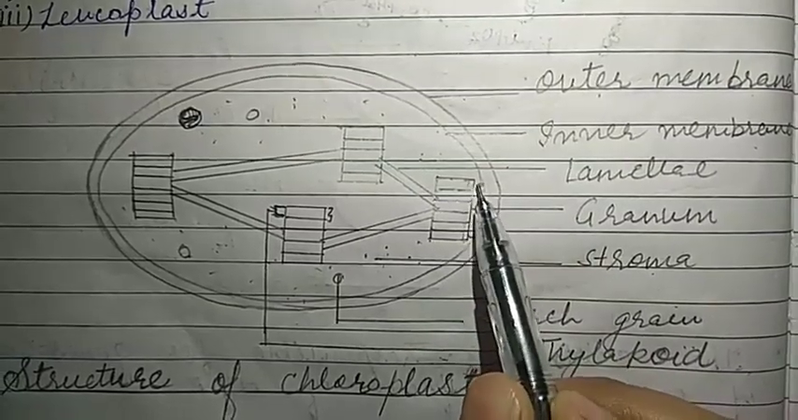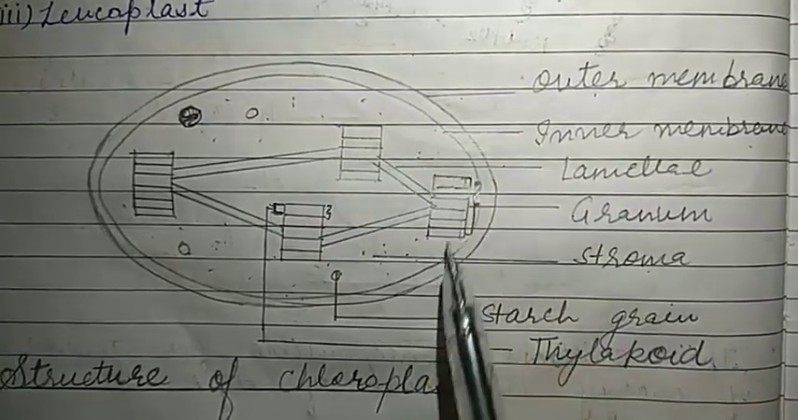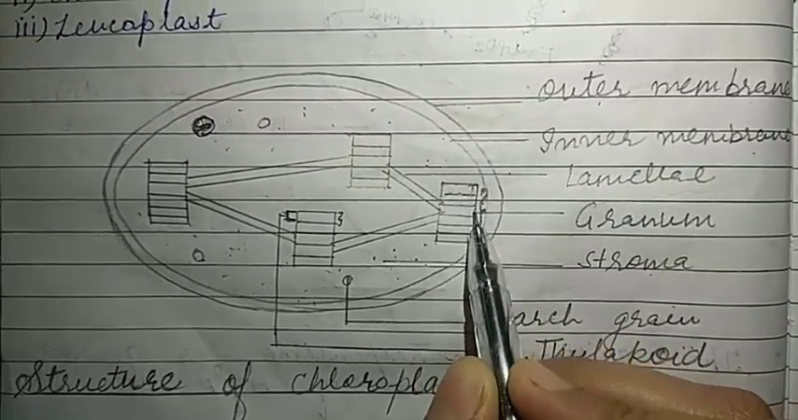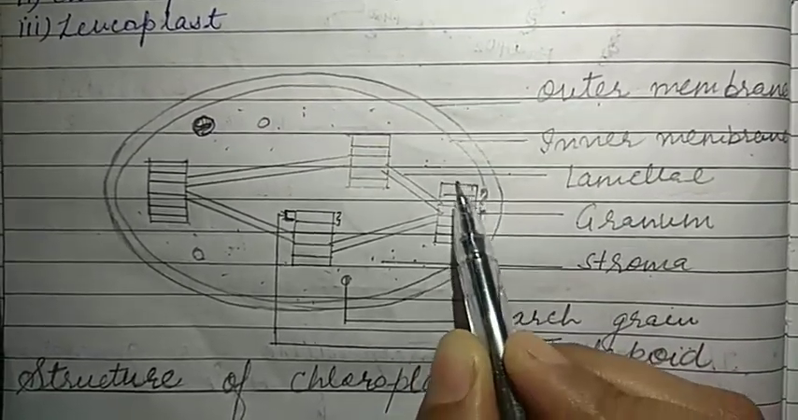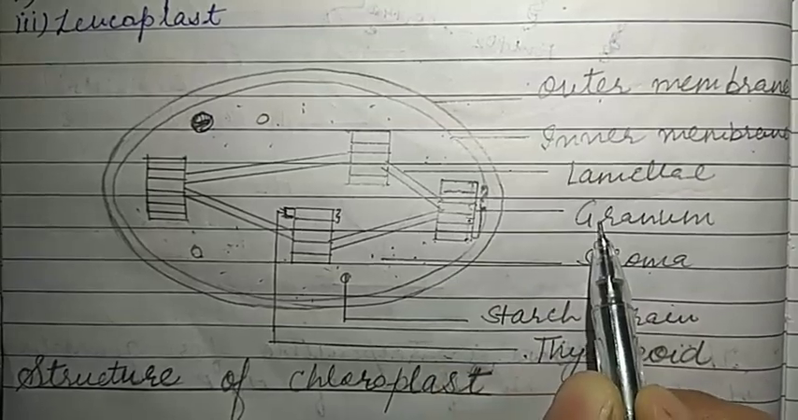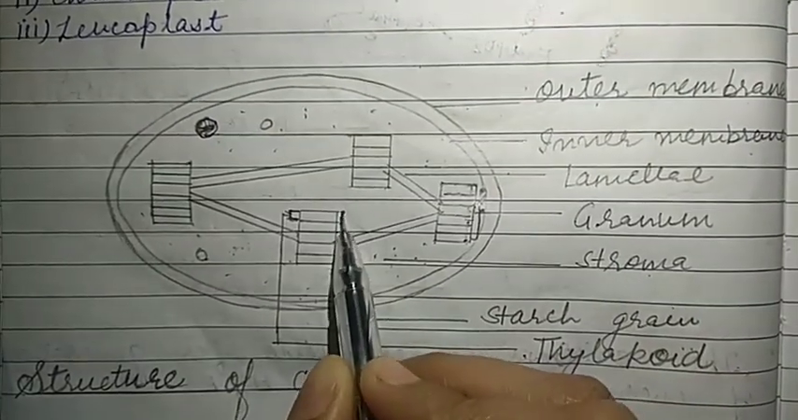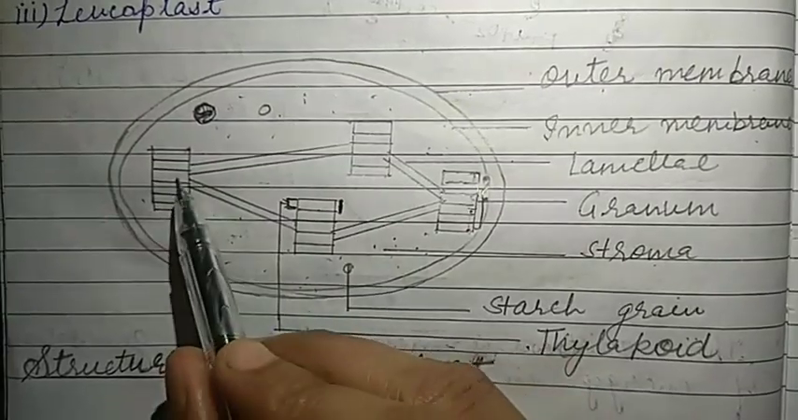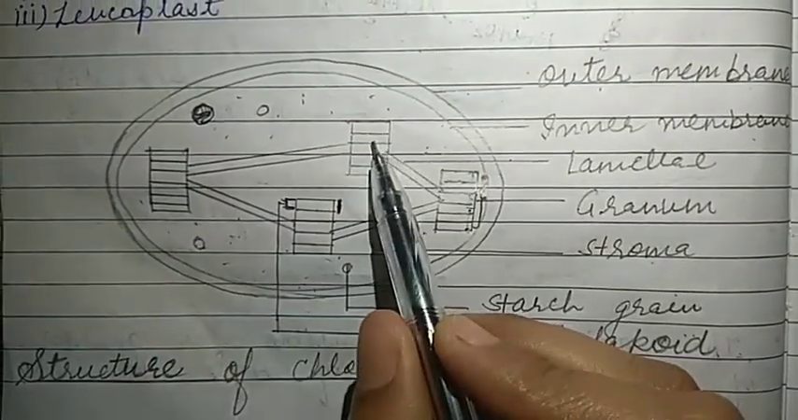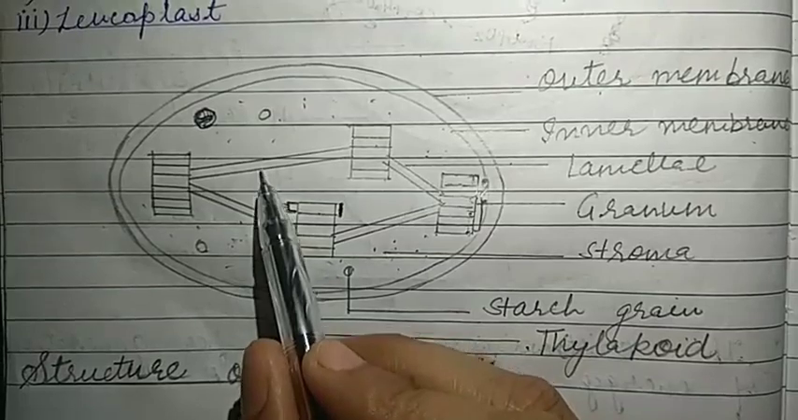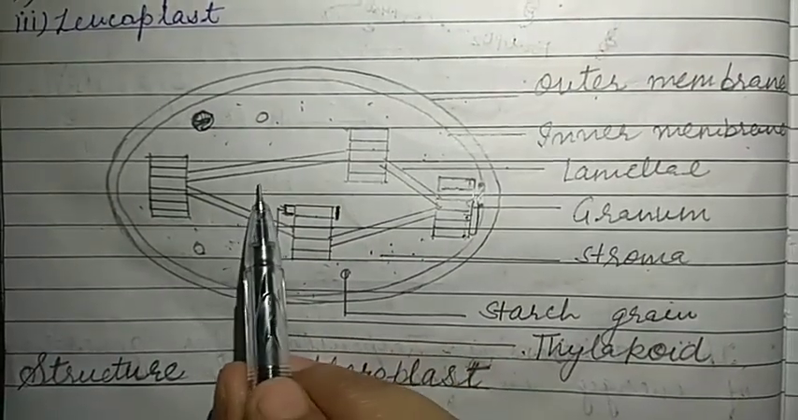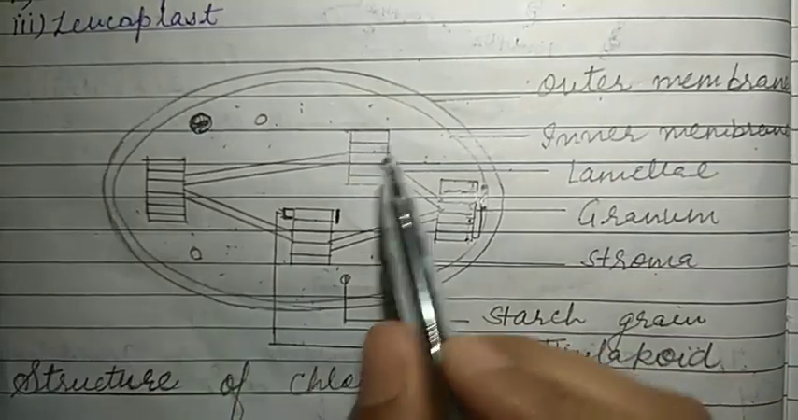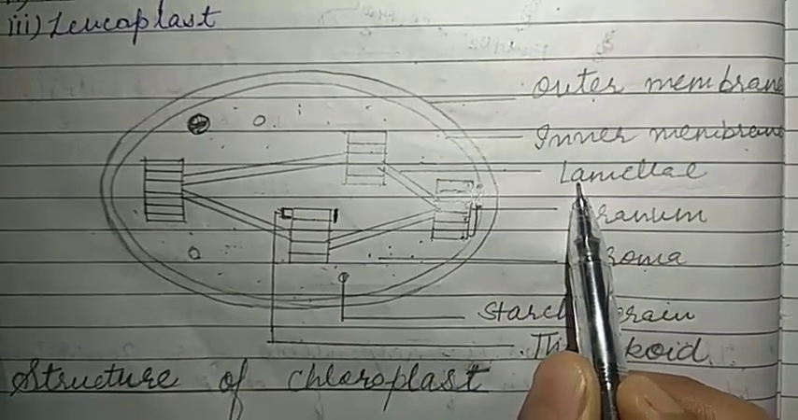One part of this granum is known as thylakoid, and the group of thylakoids joined one over another forms a pile known as granum. If we take one part of this granum, this is known as thylakoid. One granum is attached with another granum with a structure known as lamellae.